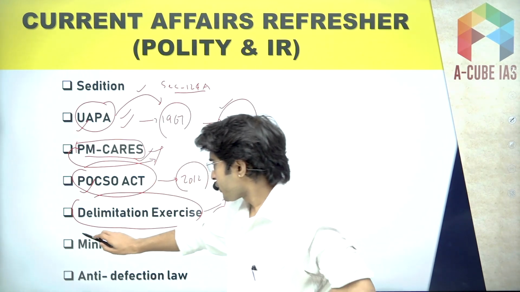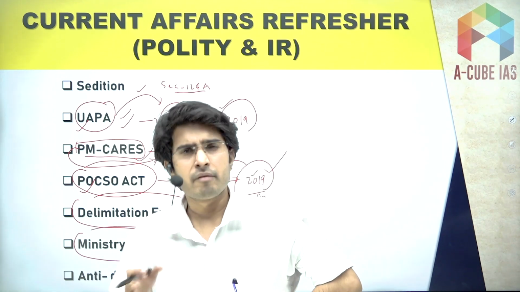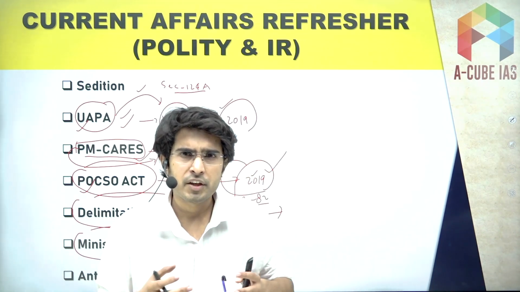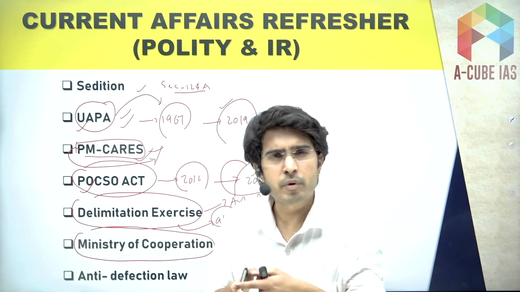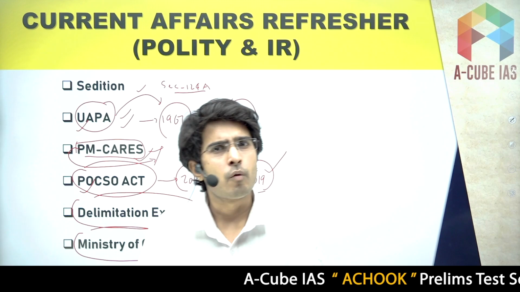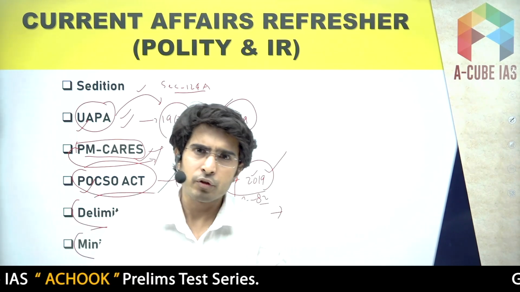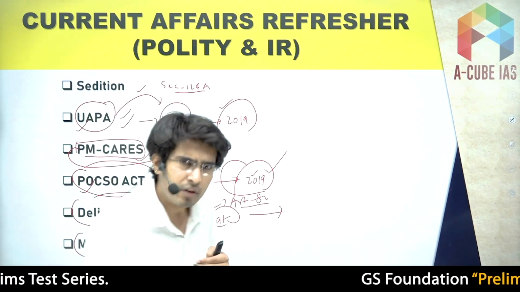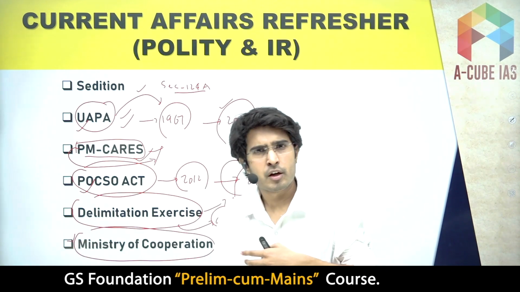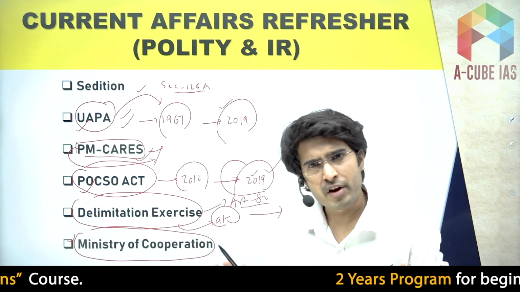Now, the Ministry of Cooperation was also set up. You must know what a cooperative is. In fact, we discussed cooperatives in our Amul Honey video. Cooperative means that people who have the same socio-economic goal, the same cultural goal, come together to realize the same vision, and this cooperative is owned by its members. So to encourage the cooperatives, this Ministry of Cooperation has been established. You can cover the facts related to the Ministry of Cooperation by watching the video which we have made.